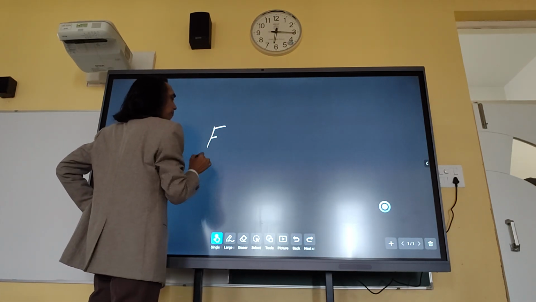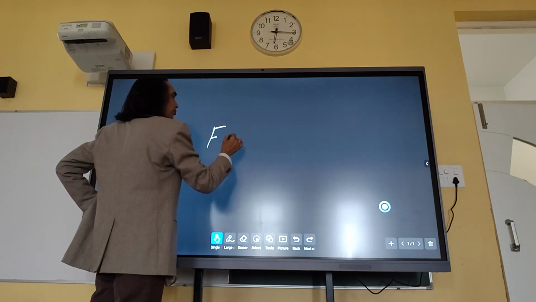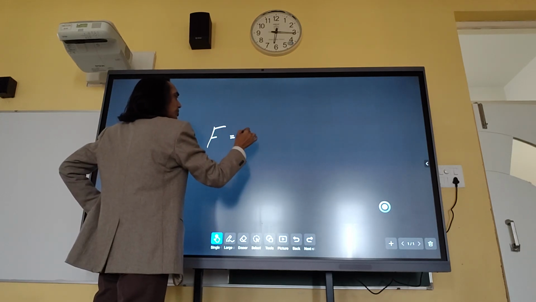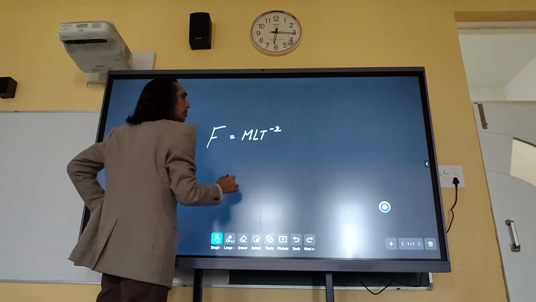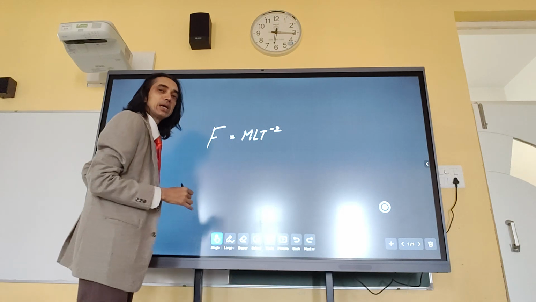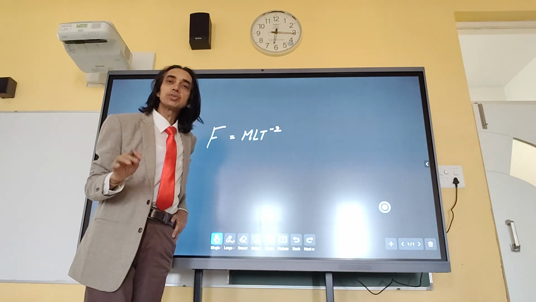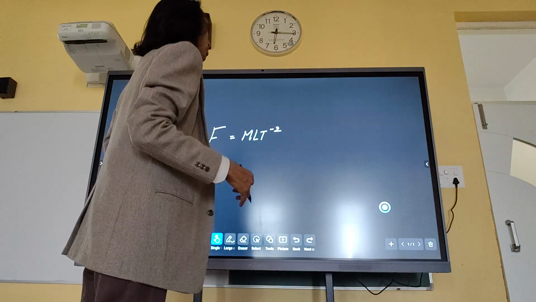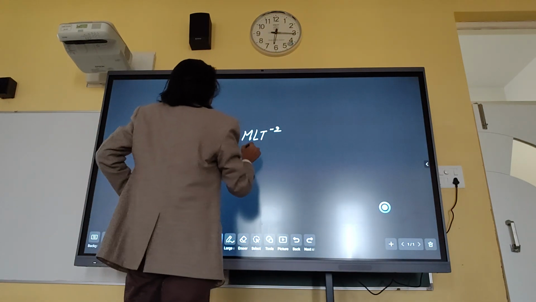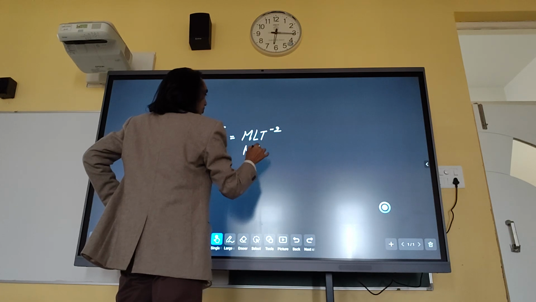What is F? What is given to us is mL e raised to the power minus 1. What is known to us is that the dimension of mass is 0. They have given the dimension of mass is 0, so we place the dimension of mass as 0. There is no dimension of mass.